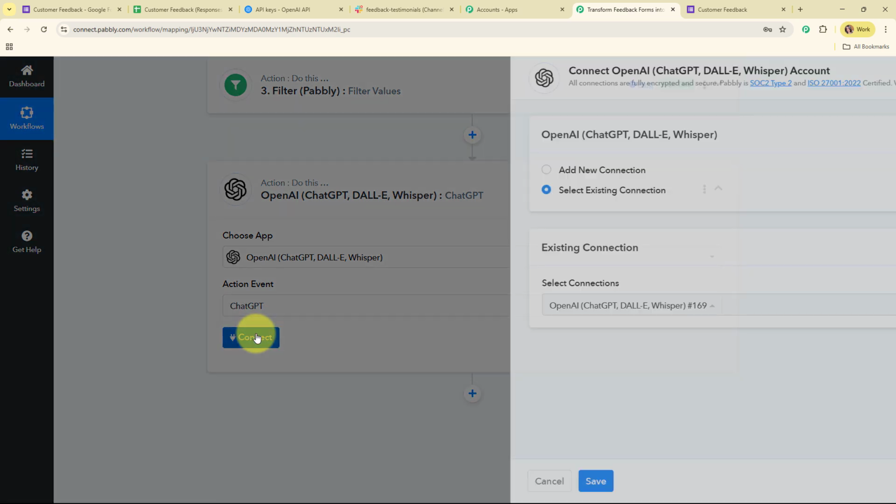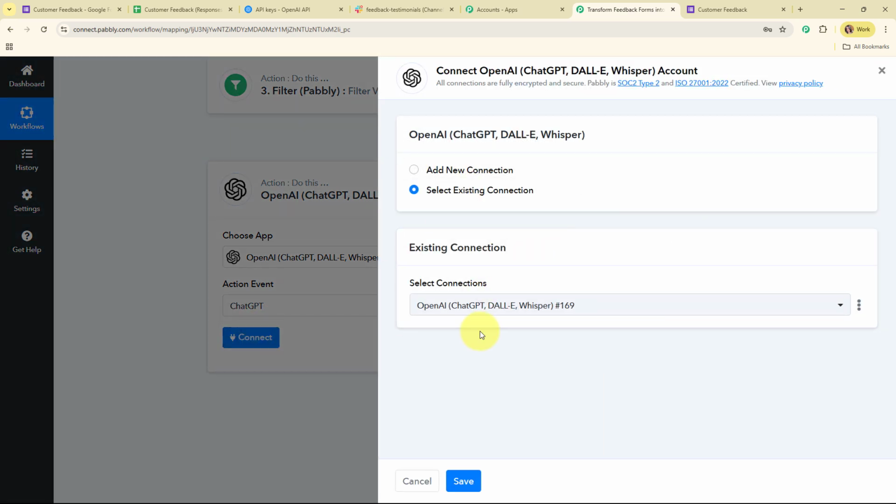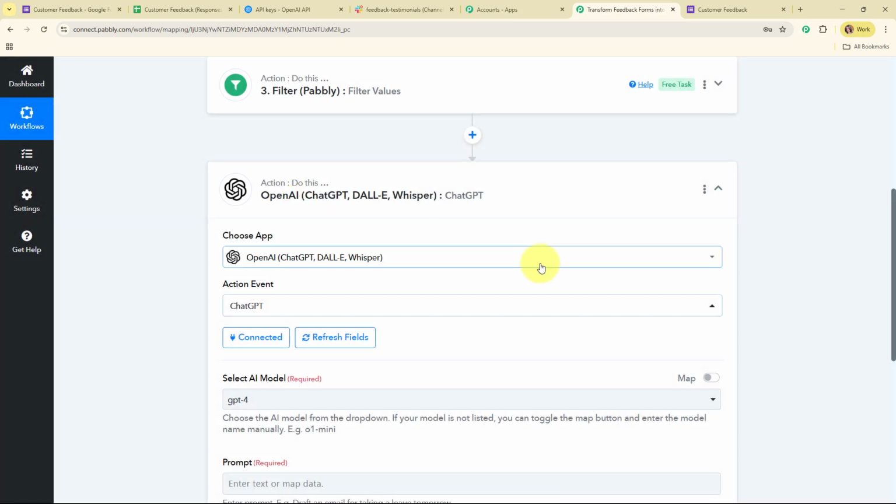Now again I'm going to build this connection, and here I'm going to select existing connection because I've already connected my OpenAI account with Pabbly Connect in my previous action step. So I'm going to click on save.